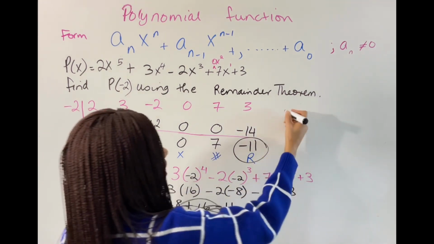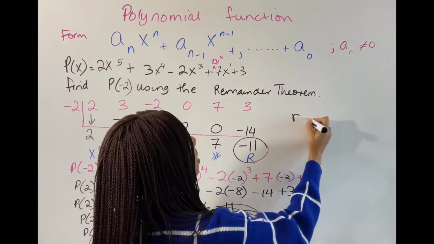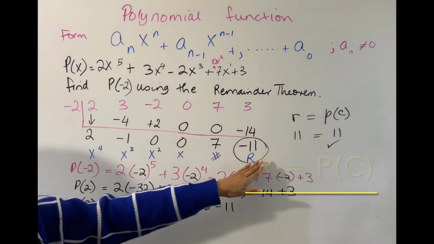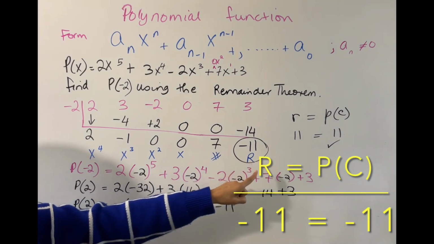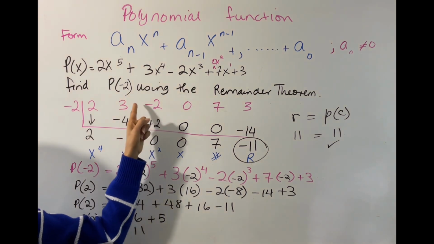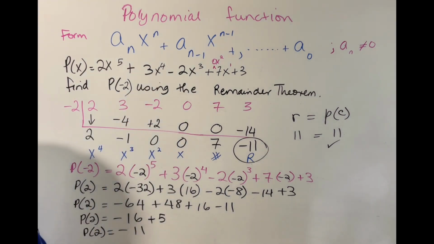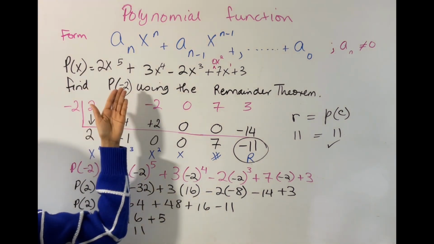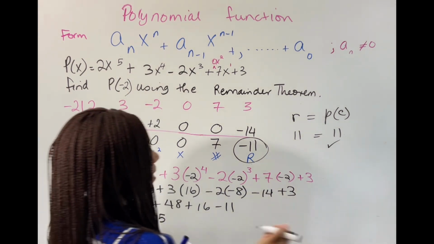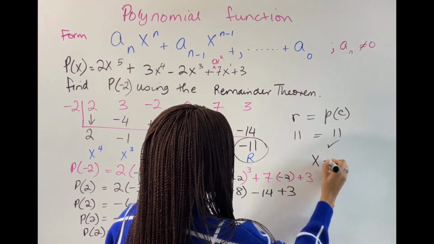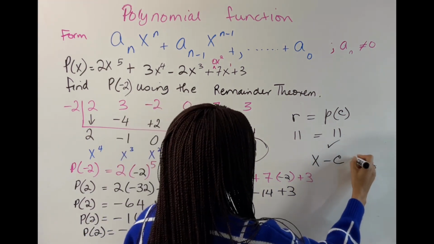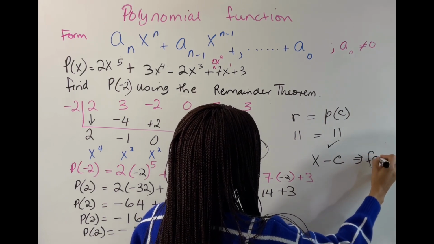So now we can conclude that our remainder is equal to p of c. Since the remainder here is negative 11, x plus 2 is not a factor of this polynomial, because even though you have p of c, it's simply saying that you need to have x minus c, right? And x minus c would be the factor in a sense.